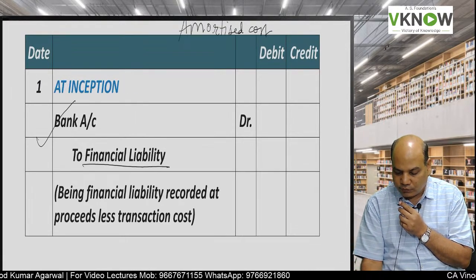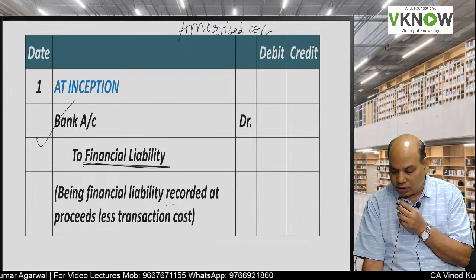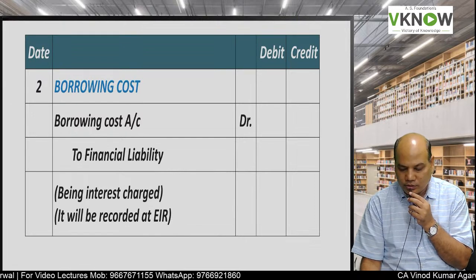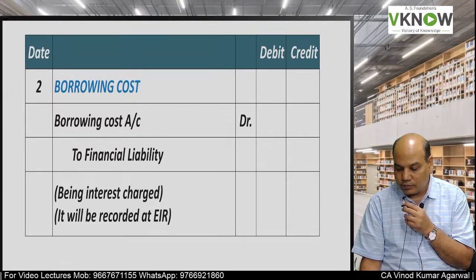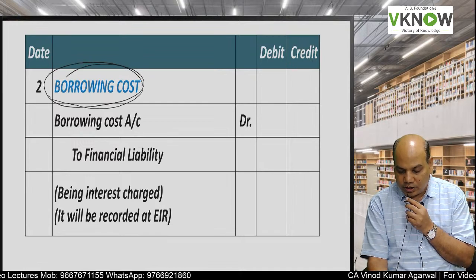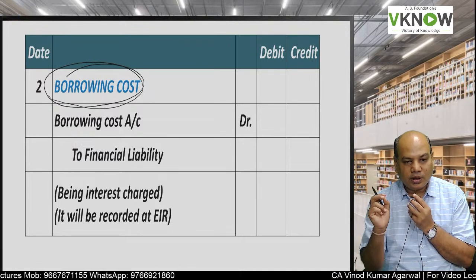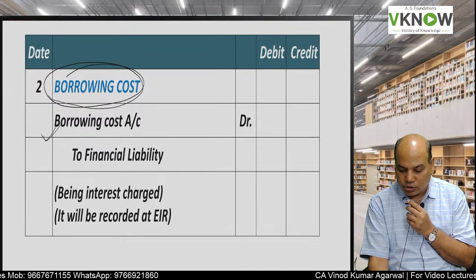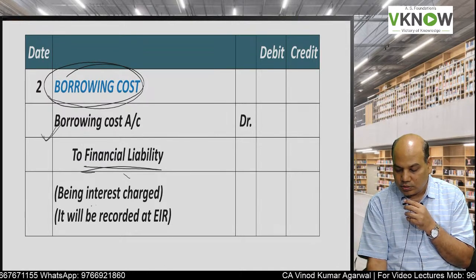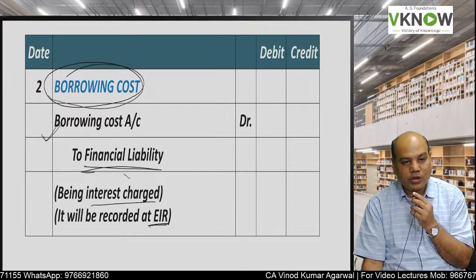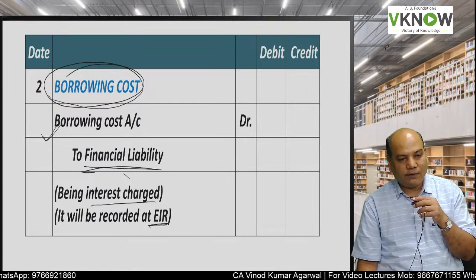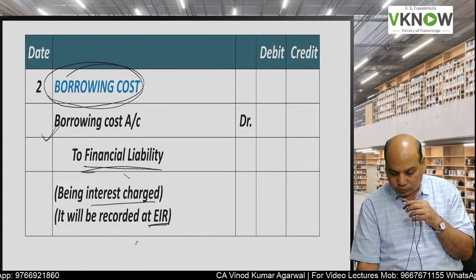Bank account debit to financial liability account, and the amount will be equal to proceeds minus the transaction cost. At the end of the year or every interest payment date, you will create a borrowing cost account debit to financial liability account, and this is calculated using the effective interest rate.